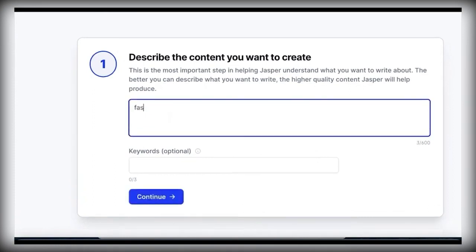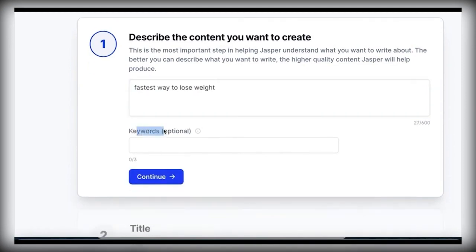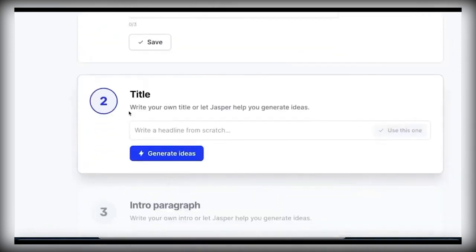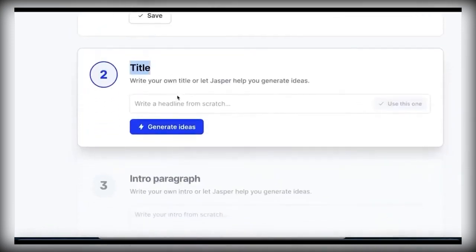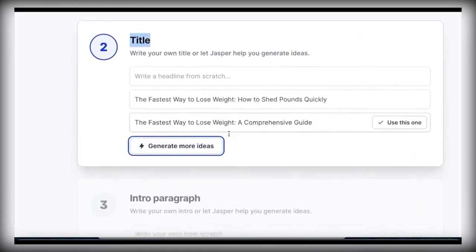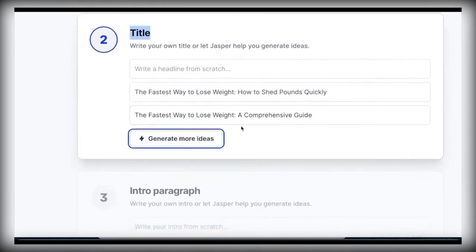So, let's say you want to make an article about losing weight. You can type in something like "the fastest way to lose weight" in the keywords box and then click on Continue. It's then going to ask you for the title of your article. So you can create your own title, or you can click on where it says Generate Ideas, and it's going to basically come up with brand new fresh titles that you can use for your blog post. So, for example, they have "The Fastest Way to Lose Weight" and "How to Shred Pounds Quickly" and a lot more, and you can just use one of these.